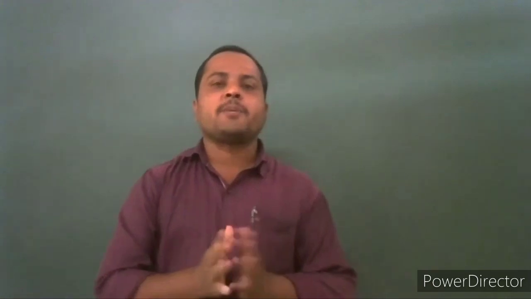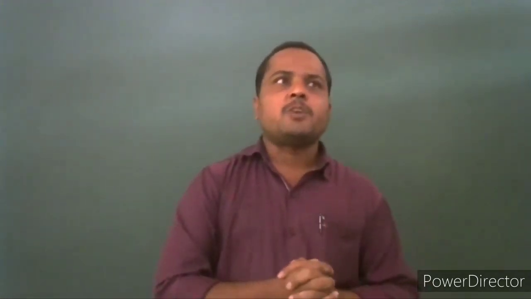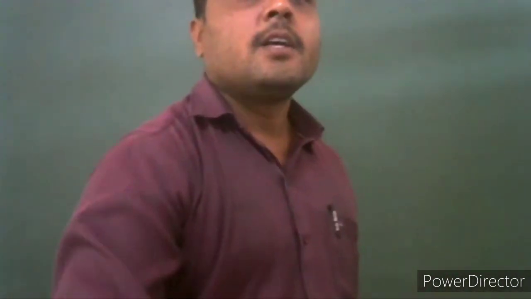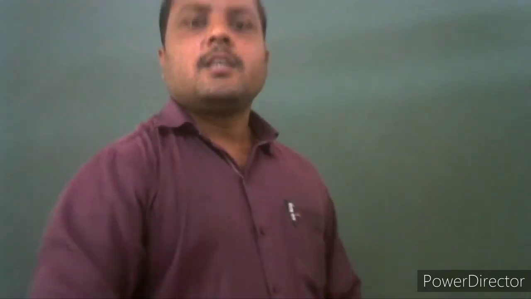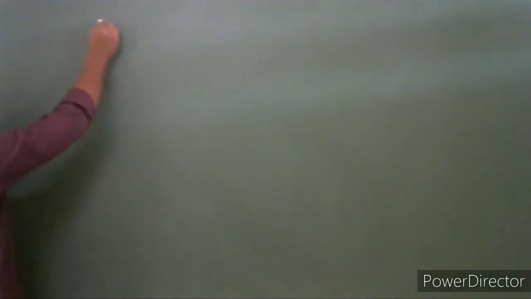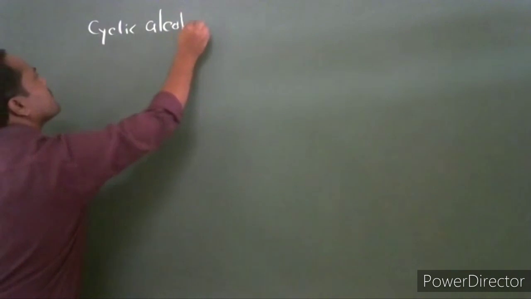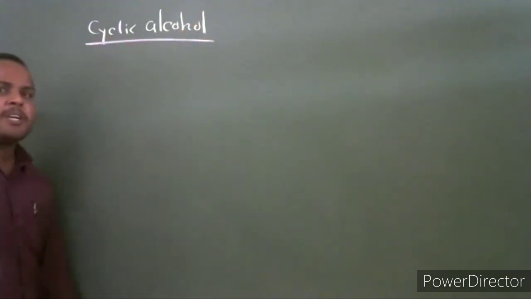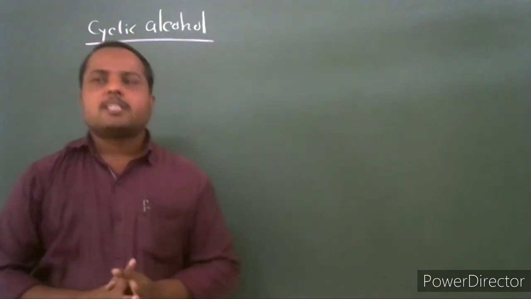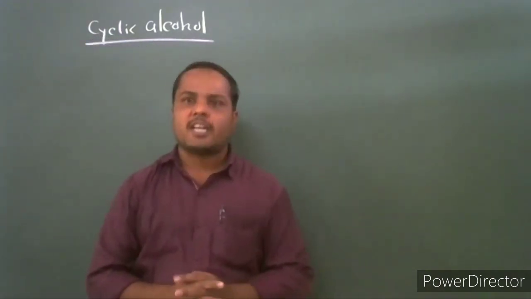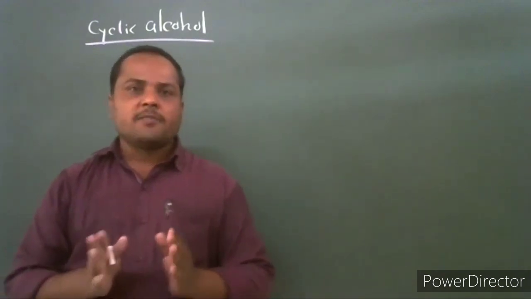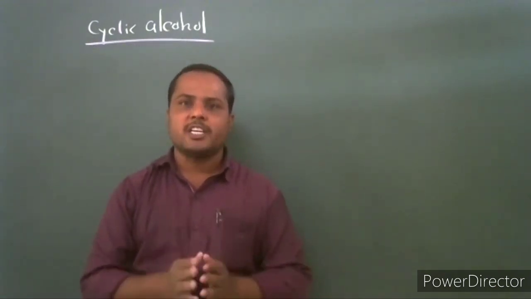Last lecture we discussed the fragmentation of alcoholic compounds: primary, secondary and tertiary alcohols. Now in this lecture we will discuss the fragmentation of cyclic alcohol. What is the fragmentation pattern for cyclic alcohol? The cyclic alcohol generally gives a strong molecular ion peak. The molecular ion peak for every cyclic alcohol is generally strong in nature.